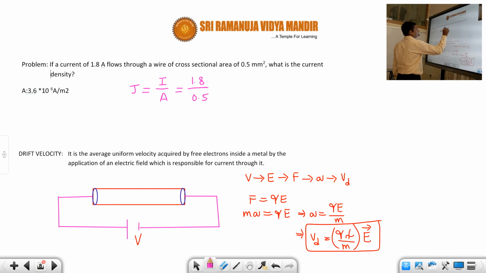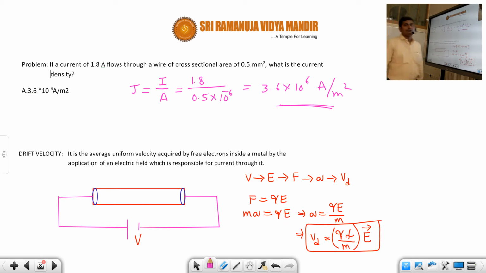0.5 millimeter square. Okay, so we should convert into SI system, that is equal to 10 power minus 6, because 10 power minus 3 whole square. So that is equal to how much, students, here? 3.6 into 10 power 6 ampere per meter square. Okay, so this is called as current density.